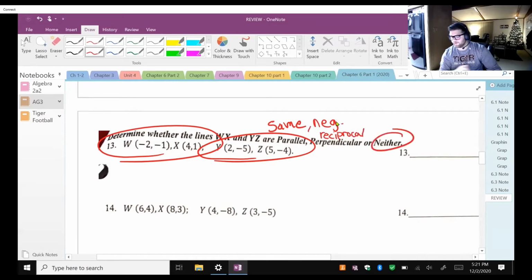Or neither is just neither, right? It's not the same, or it's not flipped with a negative in front, negative reciprocal. Okay, you guys can do that. I got faith in you.